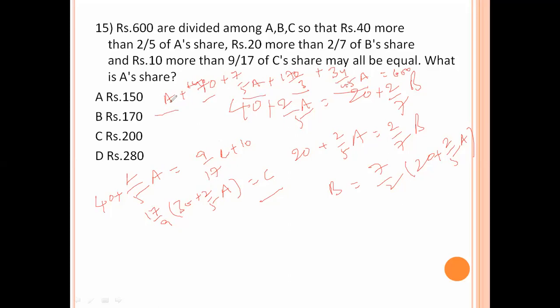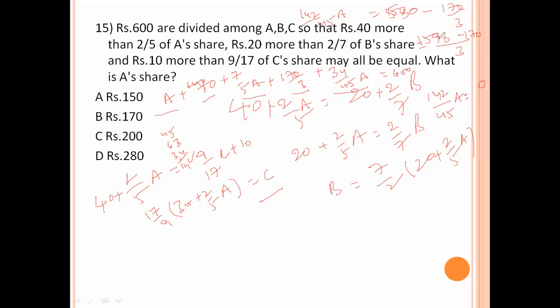45 is the LCM. 45A plus 63A plus 34A. 45 plus 63 plus 34 is 142. 142 by 45A equal to 600 minus 70, 530. 530 minus 170 by 3. 3 LCM, 15 minus 170. 142 by 45 A equal to